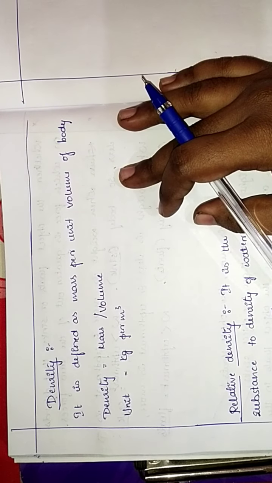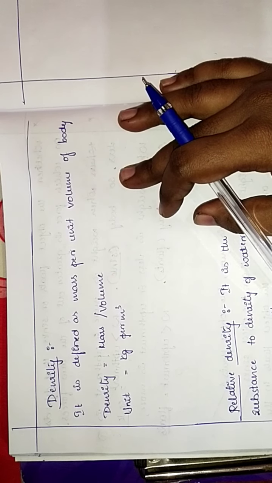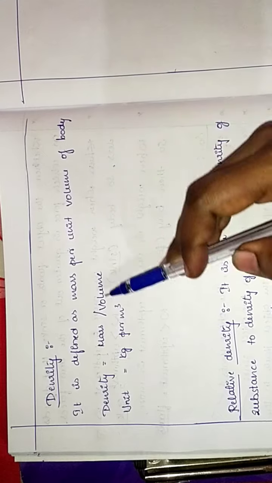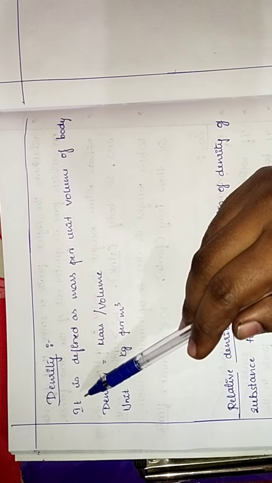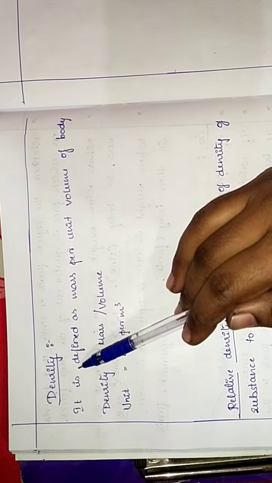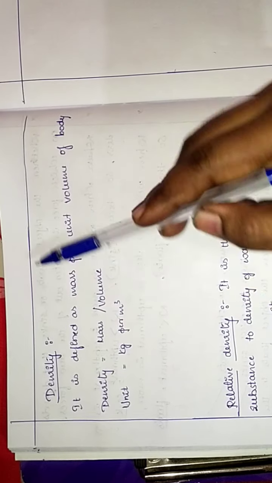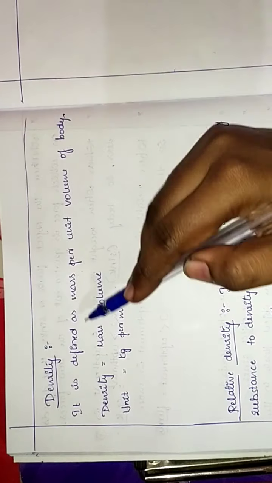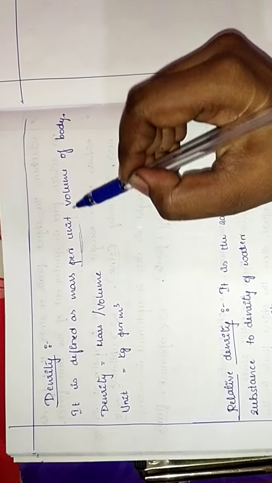To study relative density we need to first study density. So now we'll study what is density. Density is defined as mass per unit volume of a body. So simple, isn't it? Density is equal to mass by volume, where m by v is mass per unit volume.